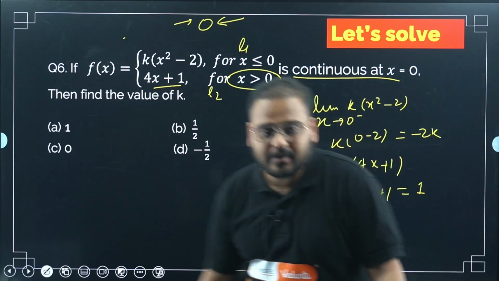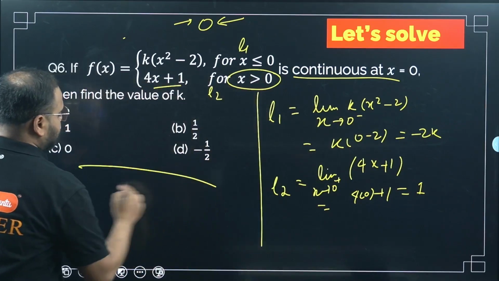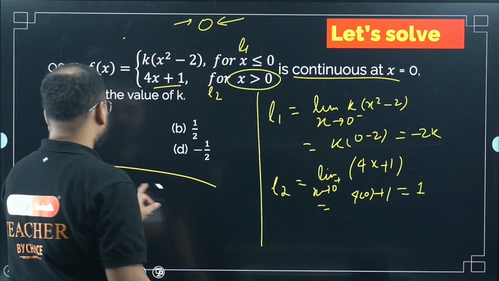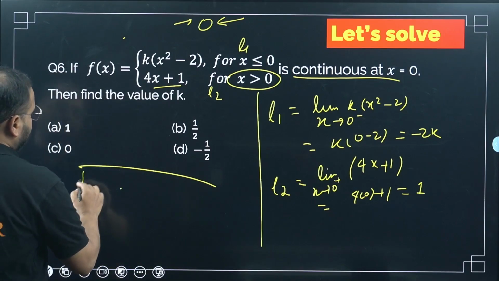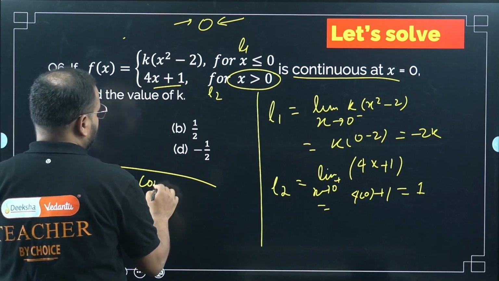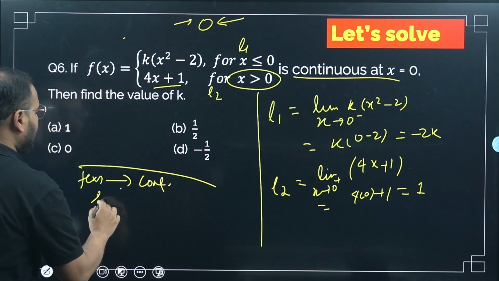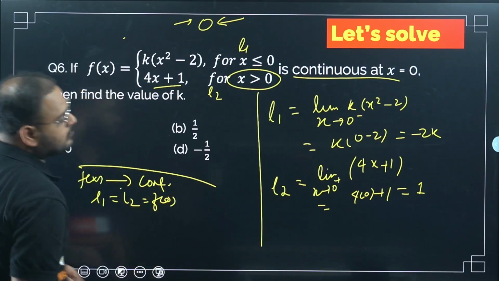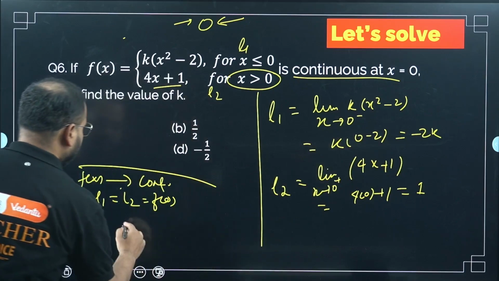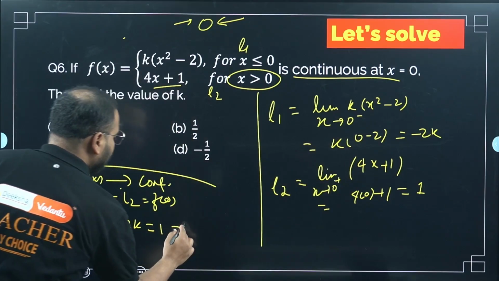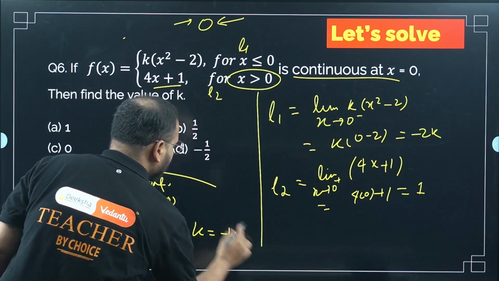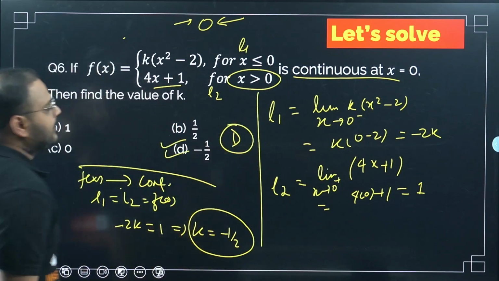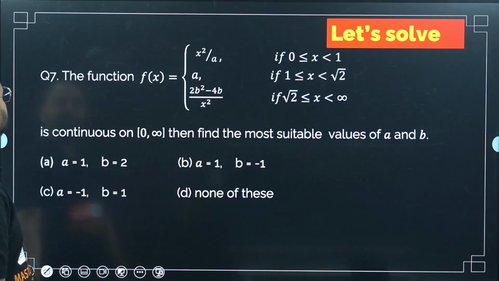For f(x) to be continuous, L1 is equal to L2 is equal to f of 0. So L1 and L2 are minus 2k and 1. So write it here: minus 2k equal to 1. From here we get k equals minus 1 by 2. Option number D. Option number D is my correct answer. Simple, very simple problem. Okay, please move on.